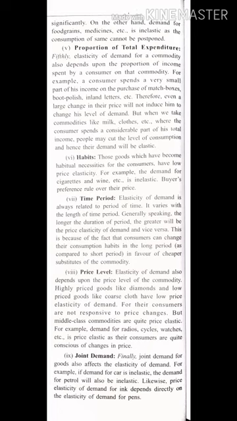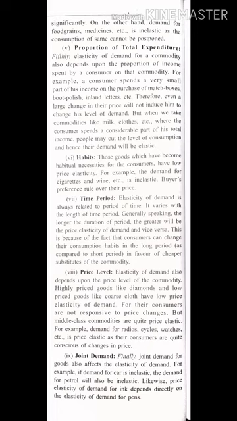Now next is joint demand. Now joint demand means, I have already explained you, if some commodity is demanded with other commodity, like if car is demanded, petrol is automatically in demand, okay? Same way, if you demand pen, refill is automatically in demand. Why? Because it is jointly related to each other.